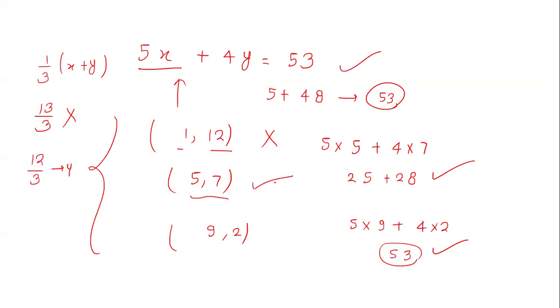So this can be a solution. If you put 9 comma 2, it becomes 11 by 3, which is a fraction, so this cannot be the solution. So the only possible solution is 5 men and 7 women, and the number of children is 4. So in this way you can find the number of women, which is 7.